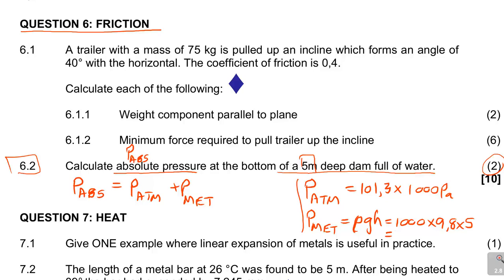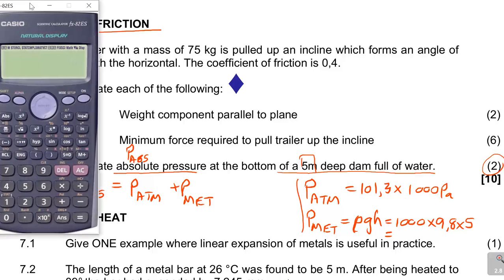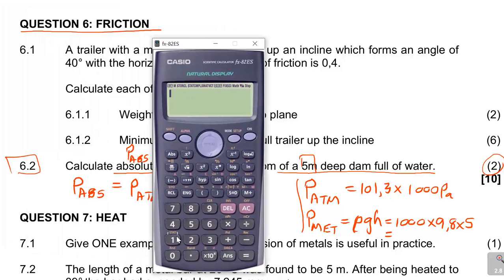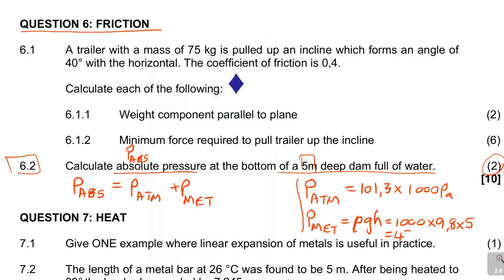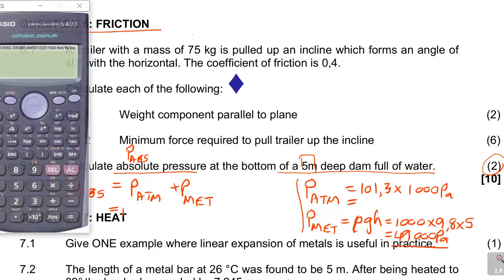So when you calculate that, it will be giving us 1,000 times 9.8 times 5. So it gives us 49,000. This is in pascals. Remember, I'm dealing with pressure. So now when I add, I can simplify also that one so that I just add.